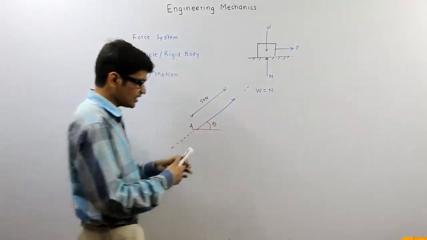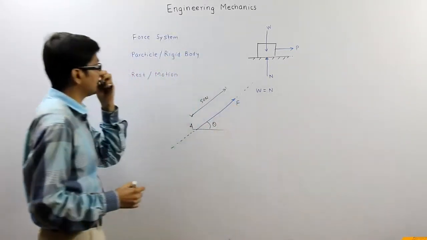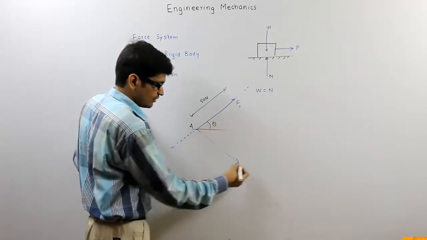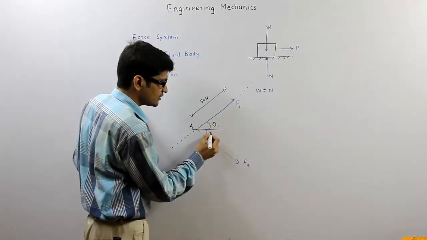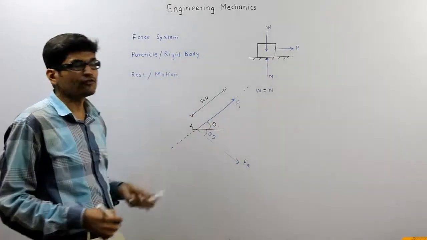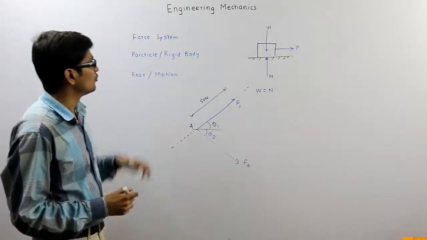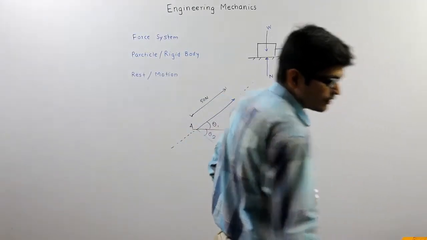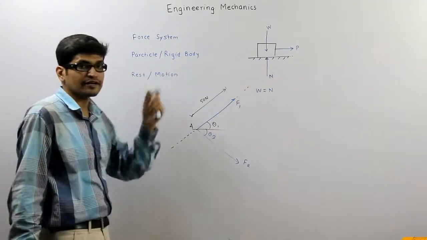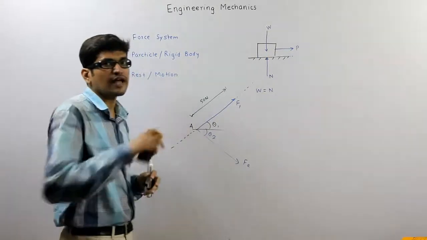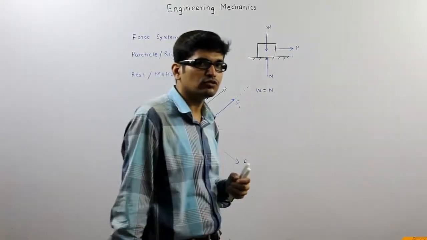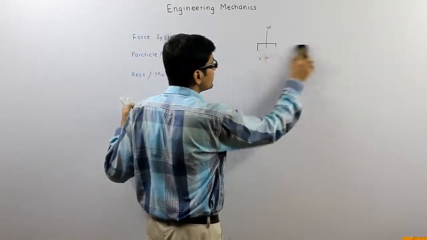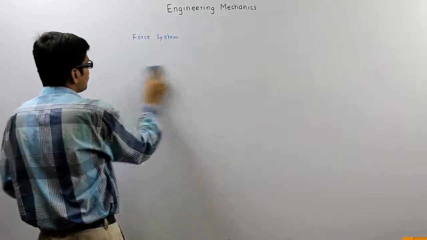Now here we have studied only a single force F. Now what is a force system? A force system obviously consists of a number of forces. If I denote them F1, F2, with angle theta 1 and direction theta 2, then when a number of forces are acting on a body, it is called a force system. Our aim is to find the resultant of the force system acting on a body, which means when different forces are acting on a body, what single resultant force will cause the same effect. Before that, we will study the different types of force systems.